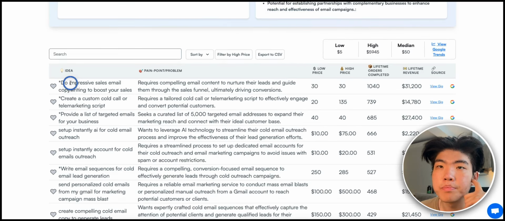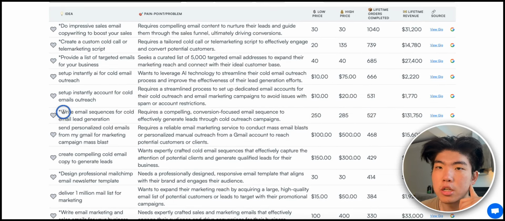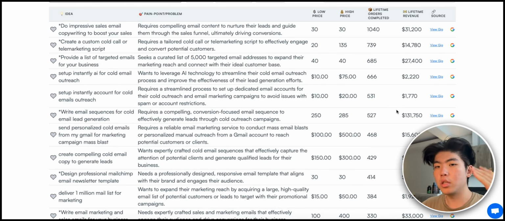Okay, so here, do impressive sales email copywriting to boost your sales. This has made over $30,000. This one here, email sequence for cold email lead generation. This has made over $130,000, right? So this is a proven niche. It's already validated, so you're not wasting your time.